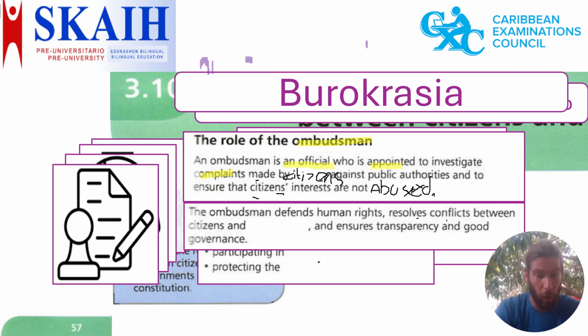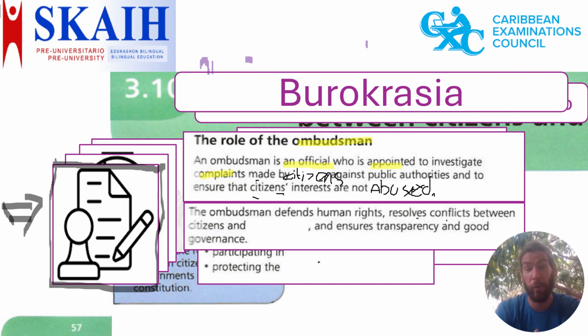So the Ombudsman also tries to help people when they have issues, when they have dealings, when they have problems getting through the bureaucracy, burocracia de governo, the bureaucracy of government.